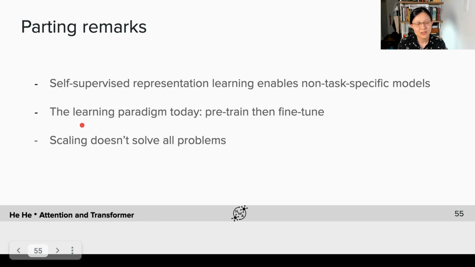And secondly, we also unified the learning paradigm, which is to take the pre-trained model and then fine-tune on downstream tasks, as opposed to developing specialized architectures for different tasks. But still, we should be aware that scaling up the model and pre-training do not solve all problems. We have seen that the models are not robust to simple perturbations of a sentence, and they may also have various social bias problems. So we have to understand when the model works well and when it might have unexpected behavior or even harmful behavior to certain groups.